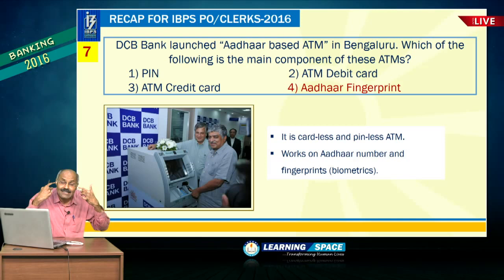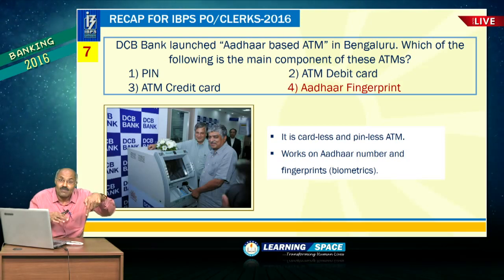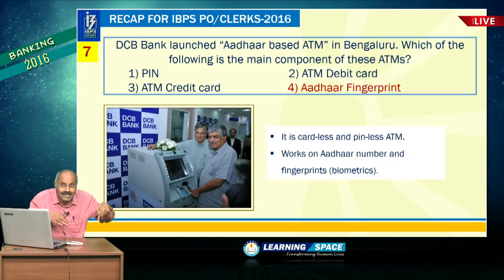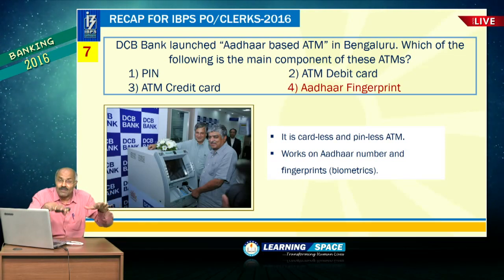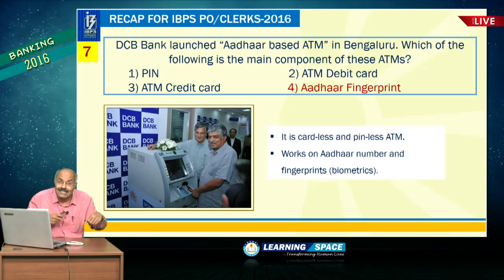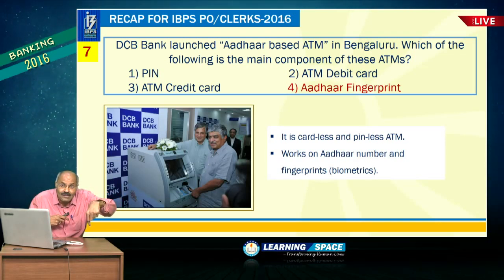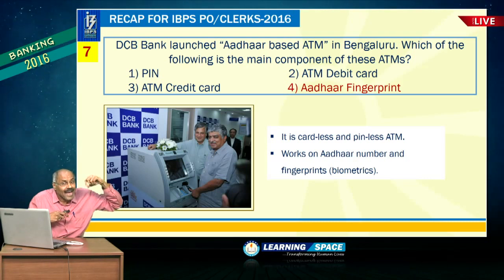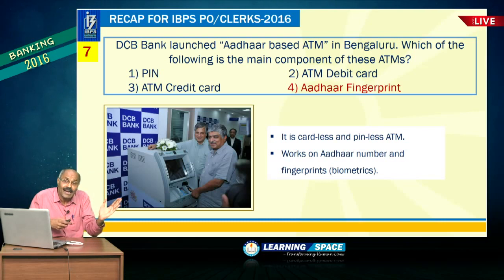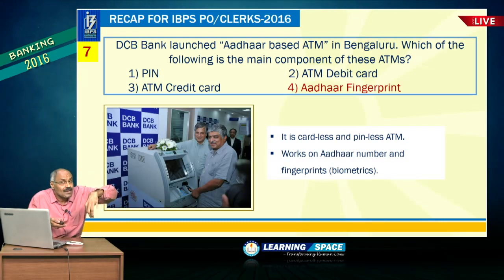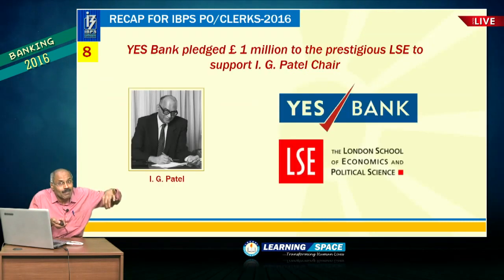Fingerprints and iris, both are known as biometrics. Please do not forget, if someone talks about biometrics, that is nothing but your fingerprints as well as iris scan. So, with this biometric information, now you can access your account instead of your card and PIN number. So, this was launched in Bengaluru by DCB Bank.